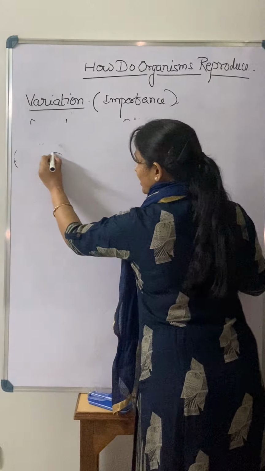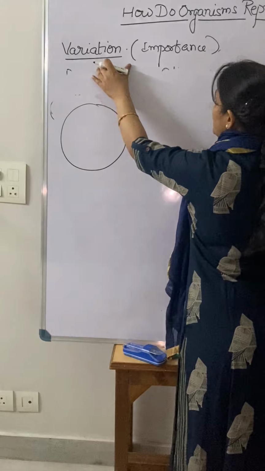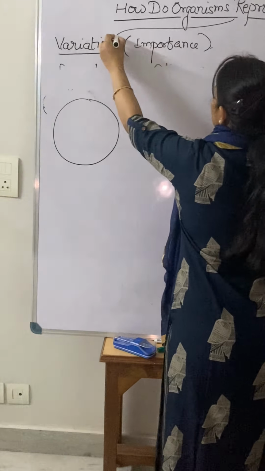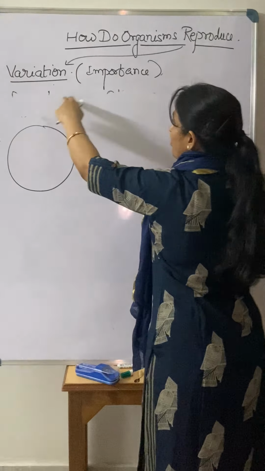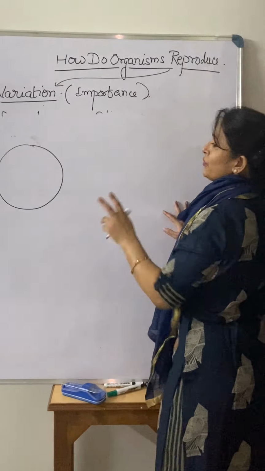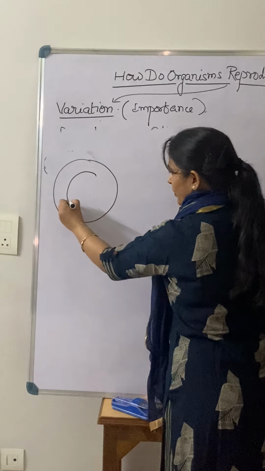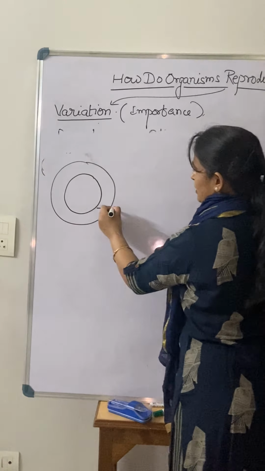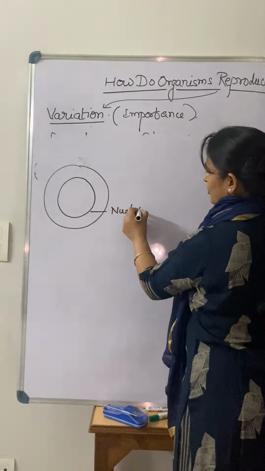Now listen carefully. When we talk about variation, it means variation comes by a process. What is that process? That process is reproduction. When we talk about the process, we are talking about the gametes, and you know very well a gamete is a single-cell structure. Now the cell is having what? The cell has a nucleus. This is the plasma membrane. This is the cytoplasm.